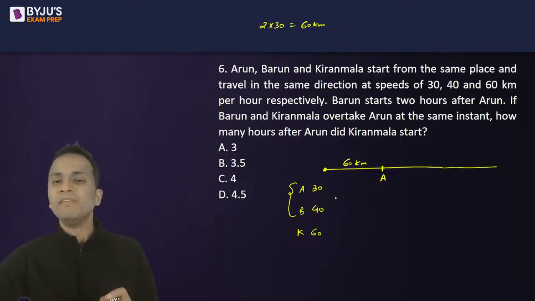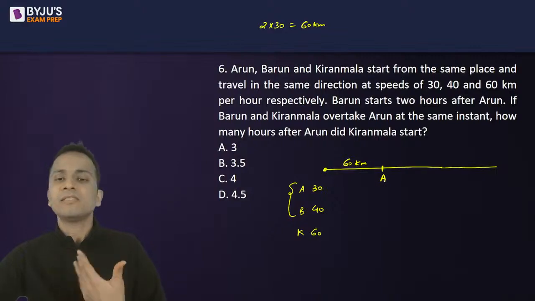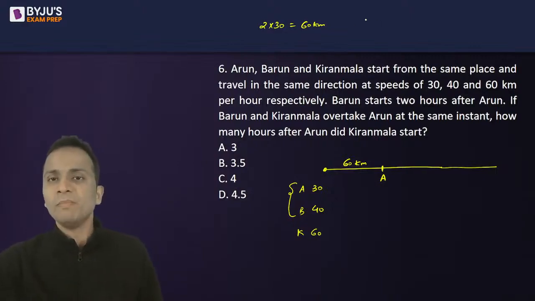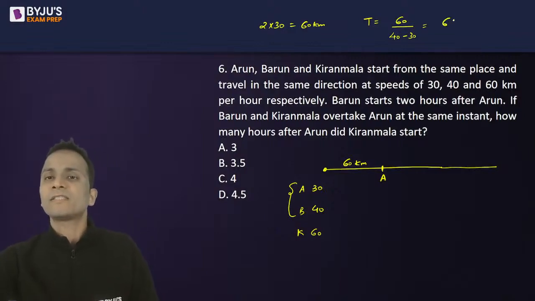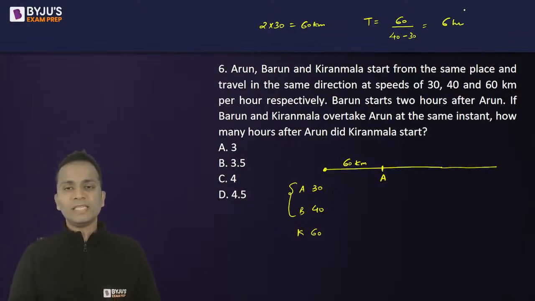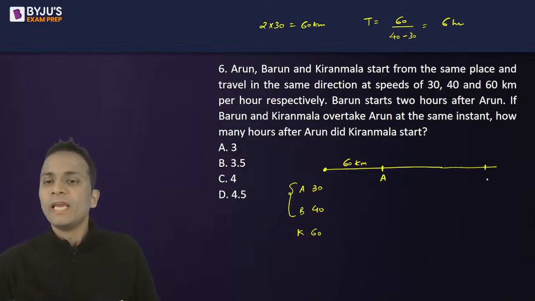And now B will overtake A in some time. Okay. So the time in which B will overtake A will be the distance between them, 60 kilometers, divided by the relative speed. So relative speed is 40 minus 30. So B will overtake A in another 6 hours. All right. Okay. So when B will overtake A,